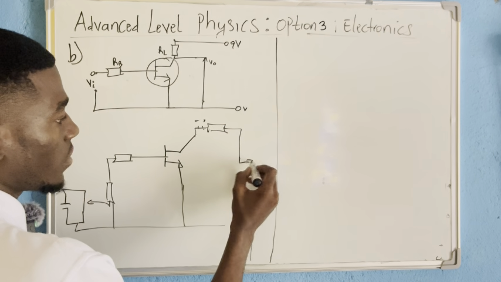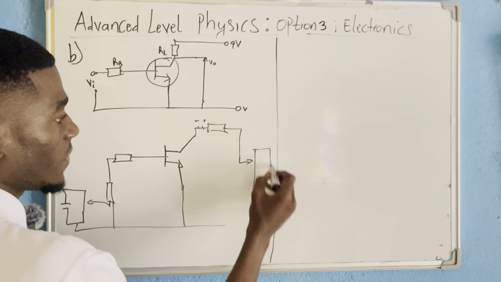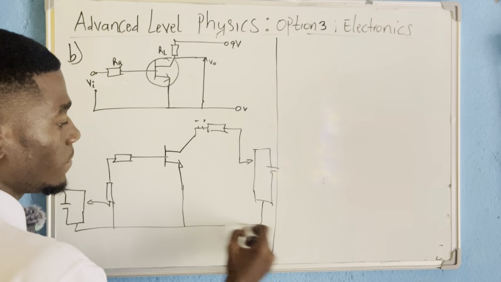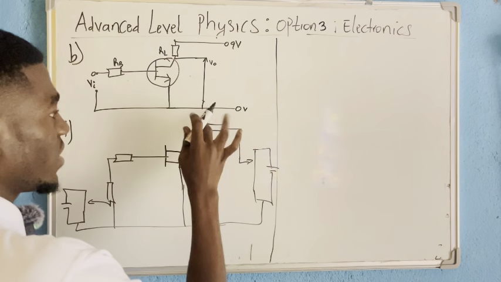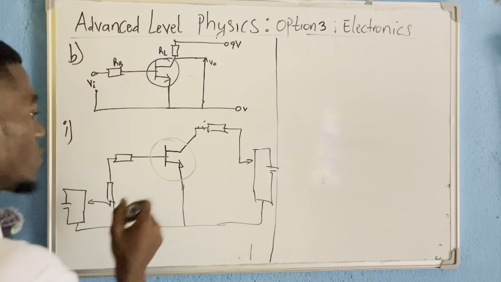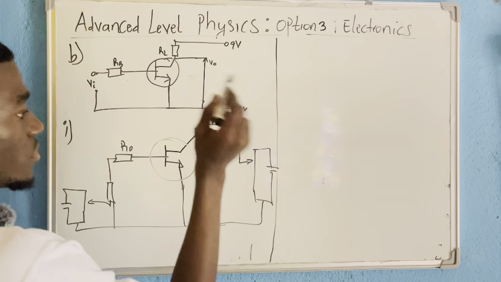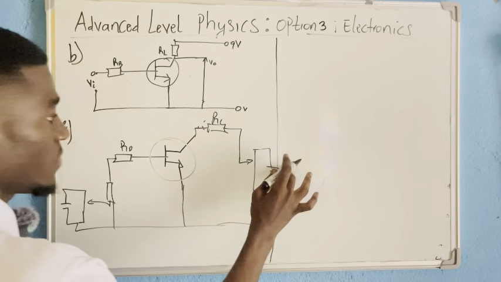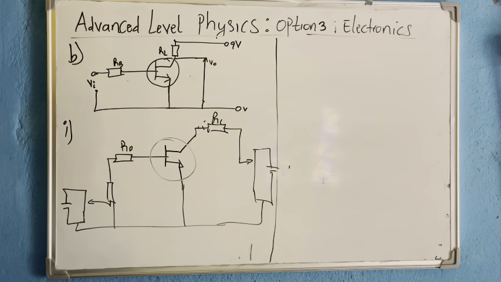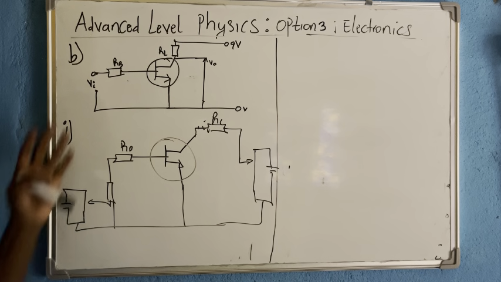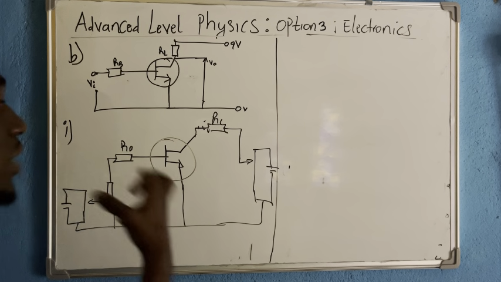Then you have another potential divider here. That is all. There is RB, there is R load, a potential divider here, there is voltage here, another potential divider here. So this is a circuit that permits us to come out with the output characteristic or the transfer characteristics.